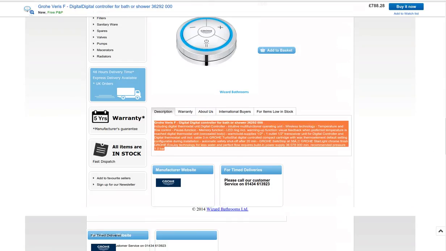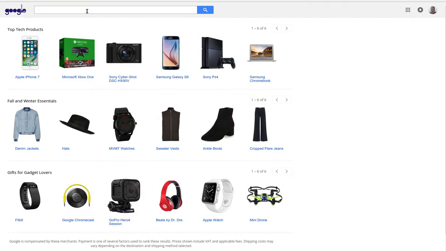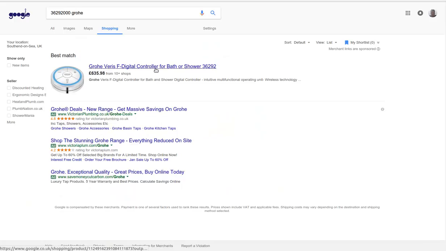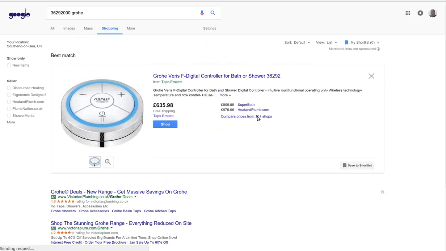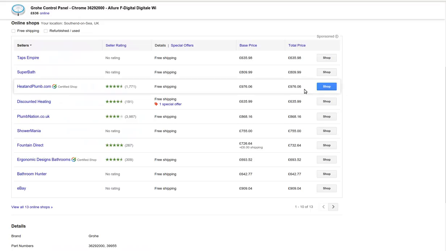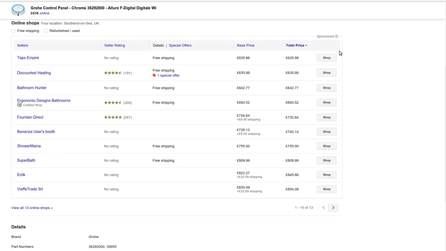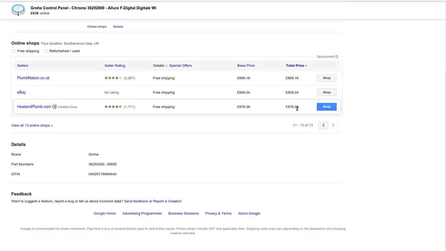We then go into Google Shopping and put in the same number, and we see a number of retailers are selling the product, and they range from £635 to £854, plus there's someone at 976.